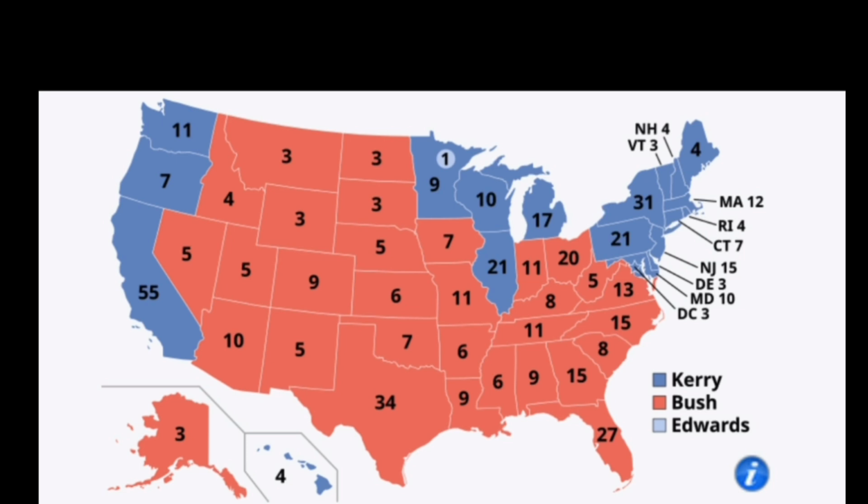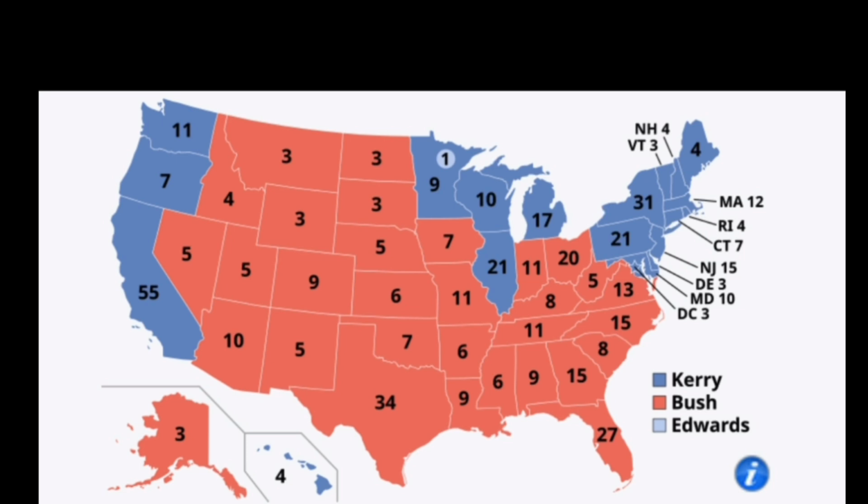So, as you can see on the map here, in 2004, George W. Bush won 31 of the 50 states in the United States. However, this did not translate into a landslide victory. George W. Bush did win the election. He got 286 Electoral College votes, whereas John Kerry got 251.